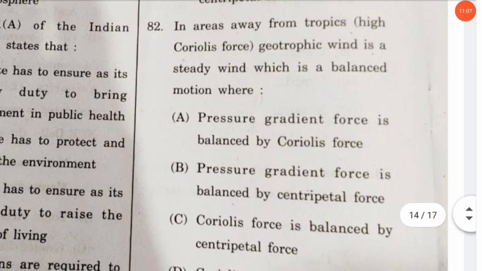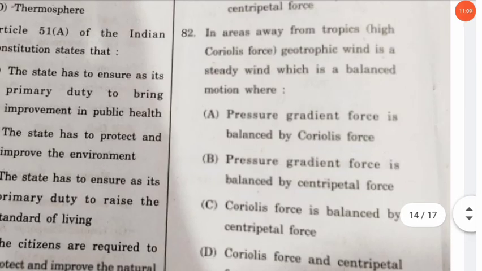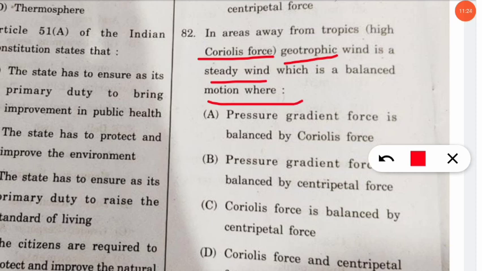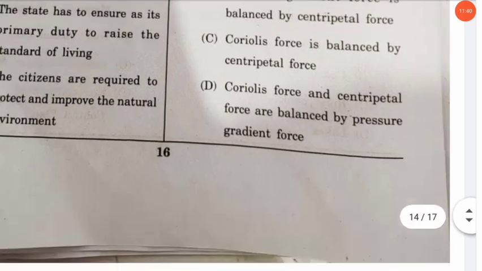The next question is, in areas which are away from the tropics, that is where high Coriolis force is taking place. You should know that in area away from tropics, high Coriolis force is present. So the geostrophic wind is a steady wind which is a balanced motion which is balanced by which force? And here the answer will be pressure gradient force is balanced by the Coriolis force. Let's move to the next questions.